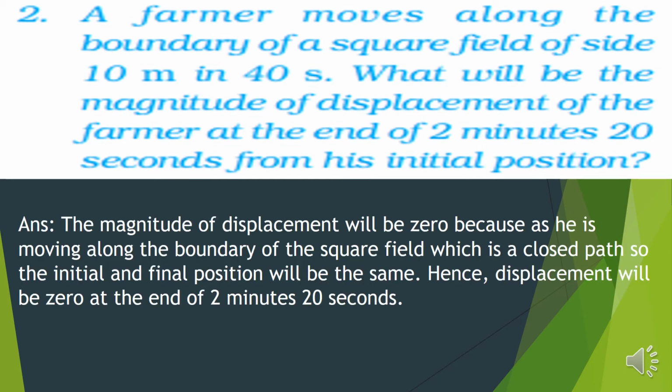The magnitude of displacement will be 0. Why it will be 0? Because as the farmer is moving along the boundary of the square field, which is a closed path, the initial and final position will be the same. Hence the displacement will be 0 at the end of 2 minutes 20 seconds.